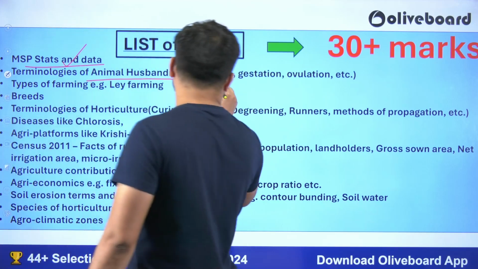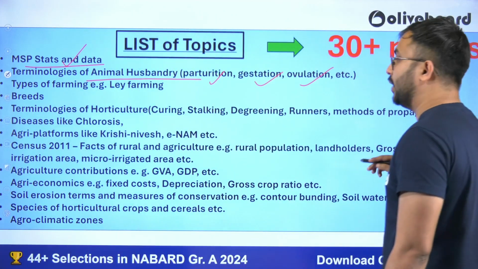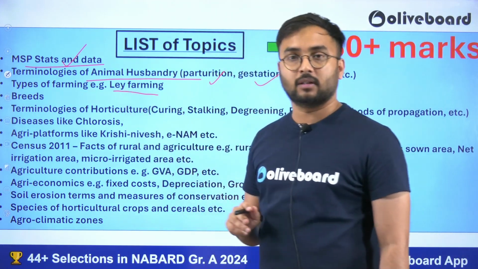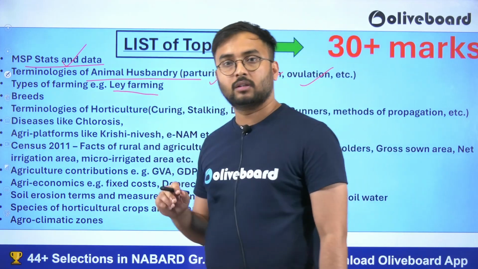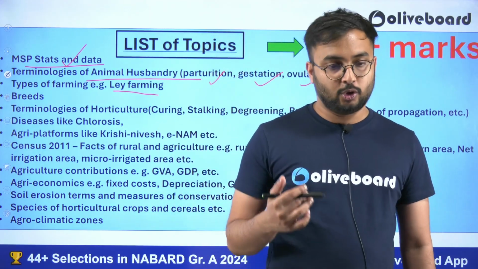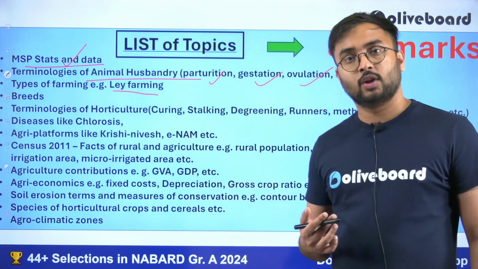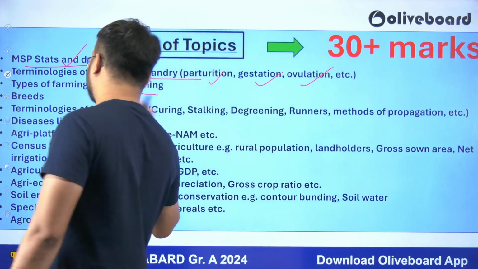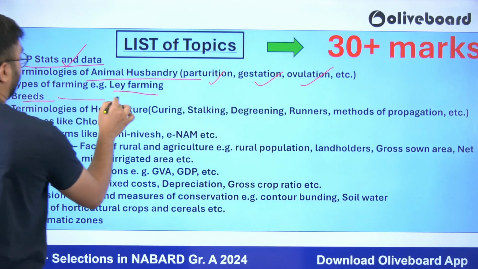Terminologies of animal husbandry such as parturition, gestation, ovulation, very important. Types of farming also, if I ask you what is trap cropping, okay, what is lay farming, what if I ask you what is your silage crops, you should be knowing about such types of farming, types of cropping system and types of crops. Breeds, very, very important.